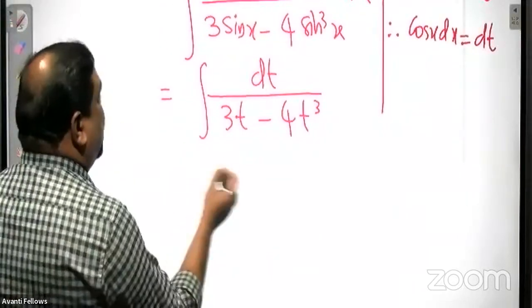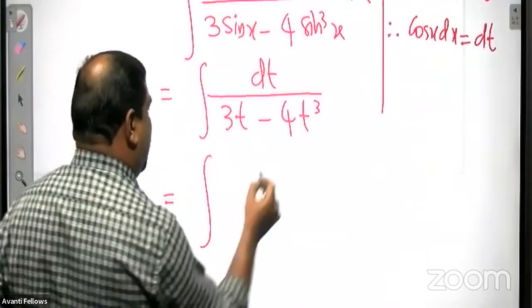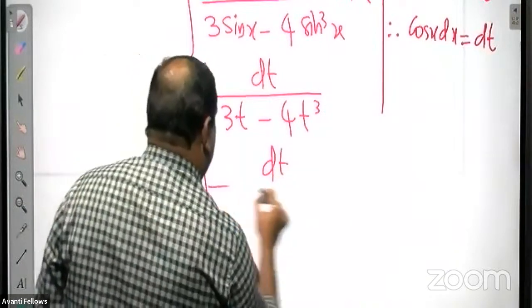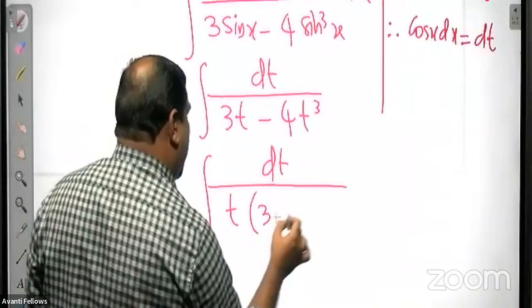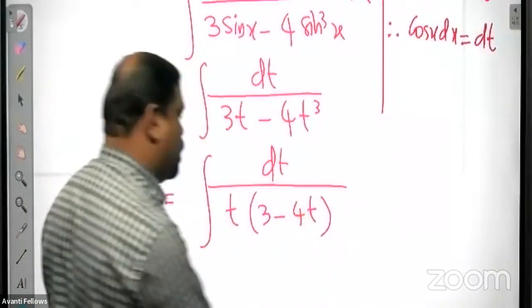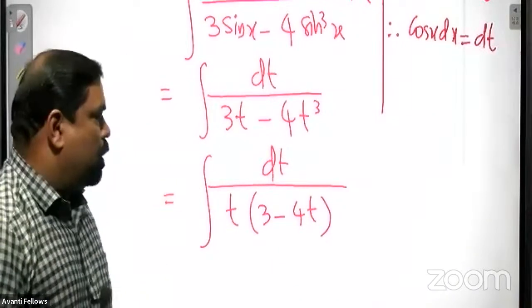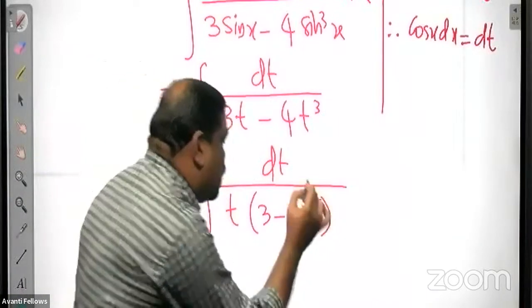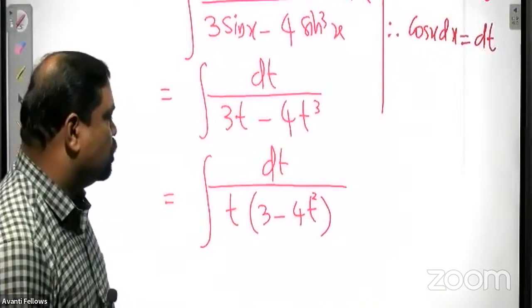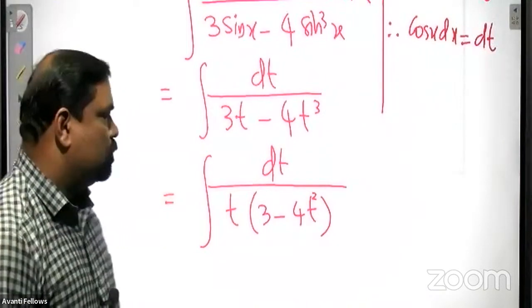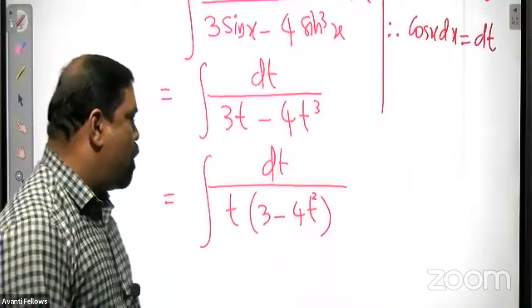So we will take the t outside. You can factorize it very easily. T is common. So t into 3 minus 4t square. Now what to do?